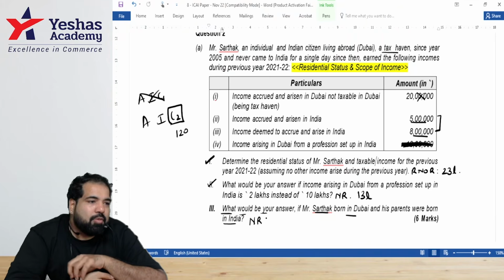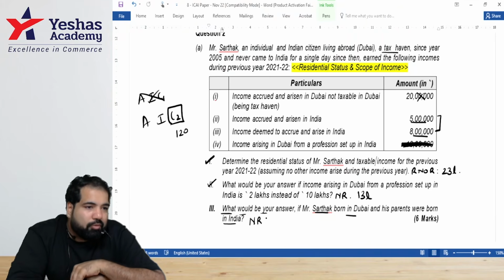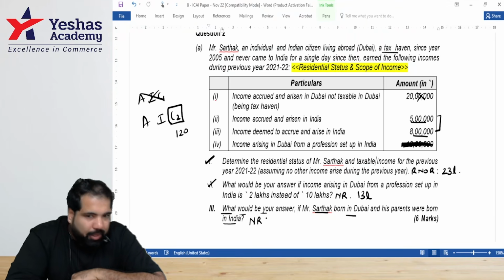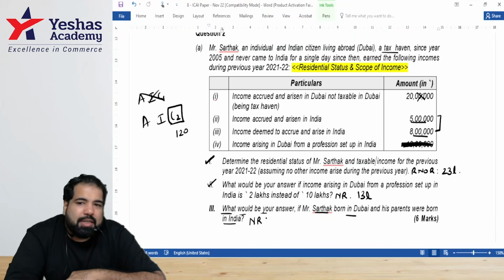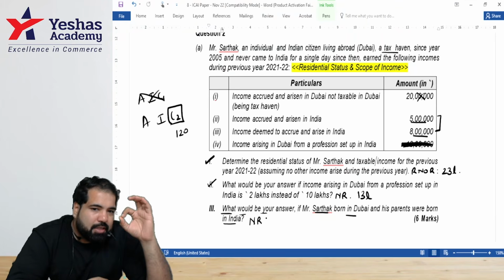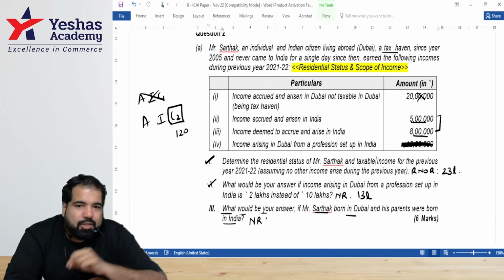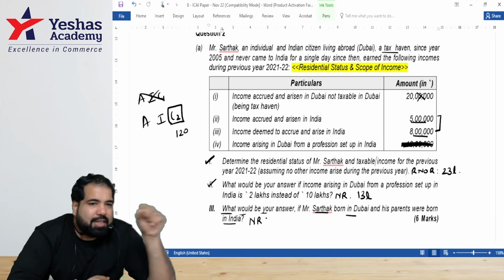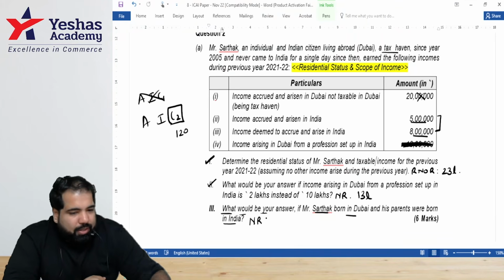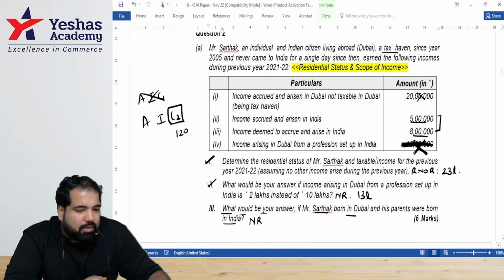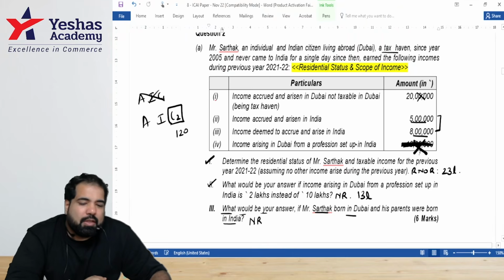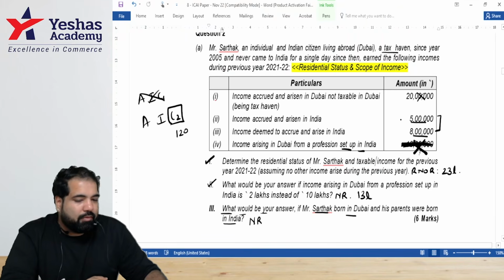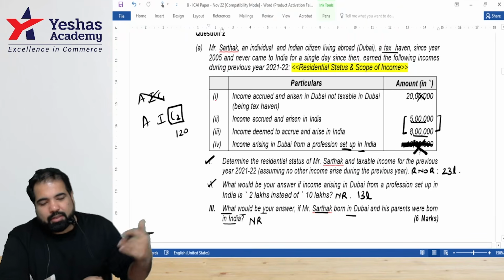Since his Indian income is now not more than 15 lakh, the section 6(1)(a) will not apply. As per section 6(1), since his stay in India is how many days? 0. He will not fulfill the condition and he will be considered as a non-resident. As a non-resident, his taxable income will be as under. Guys, you will not tax this one. You will also not tax. Why is the last one not taxed? Because this is only taxed when he is a RNOR. So guys, his income will become only how many lakh? 13.